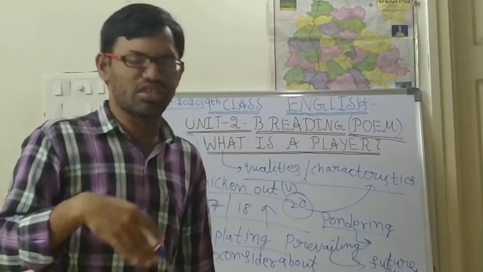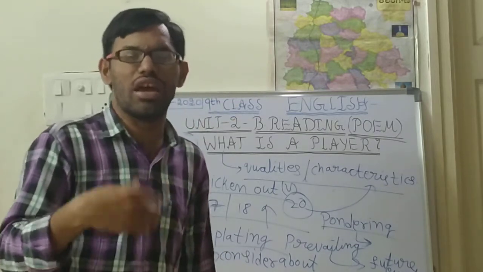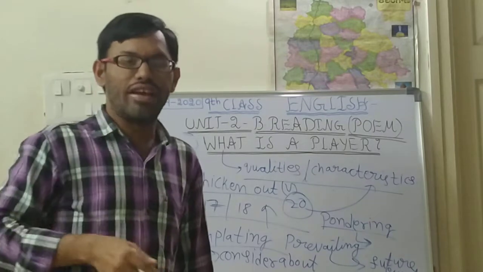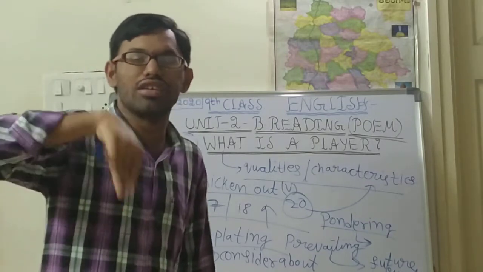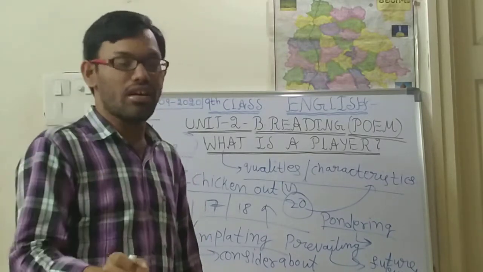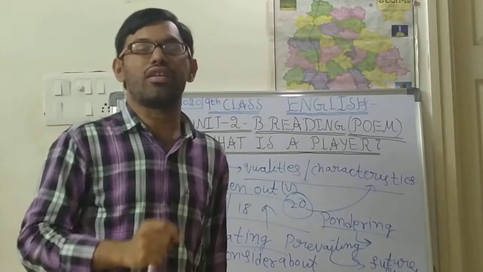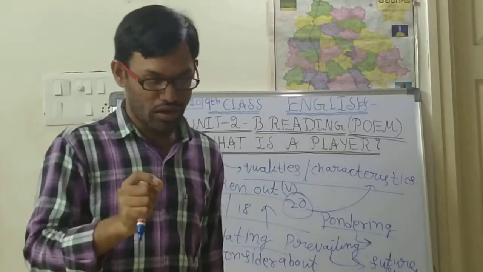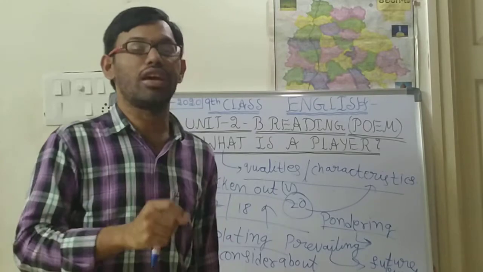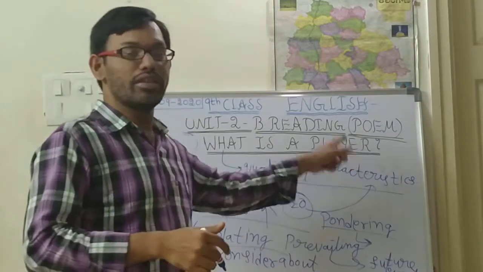So whatever the things we have discussed now, if a player is considering all these things, then he is one of the true players. So what does a true player mean?